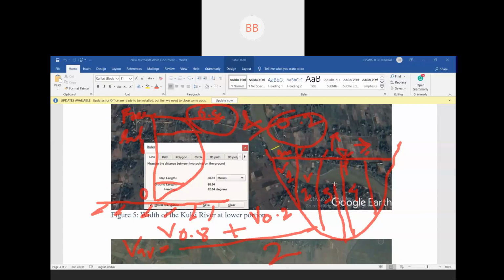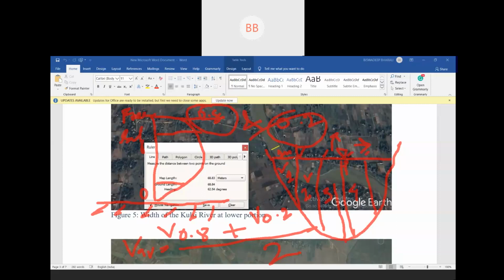If you move sidewise, then also our velocity changes, because of the side boundary we have friction, and because of this friction your velocity decreases. So that's why we divide the whole section into a number of sections.